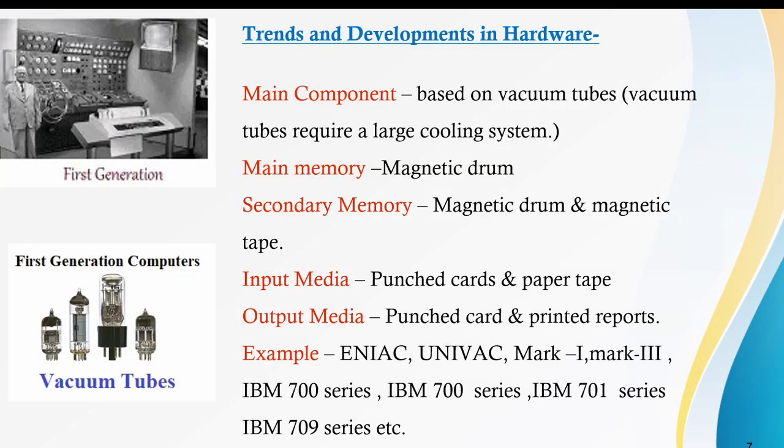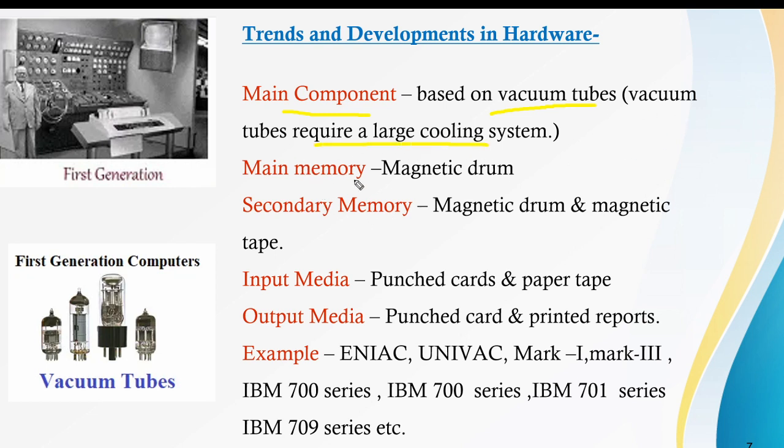Now the trends and development at the first generation. The computer looks like this. It occupies a room, and the vacuum tubes are like this, and these vacuum tubes require a large cooling system.